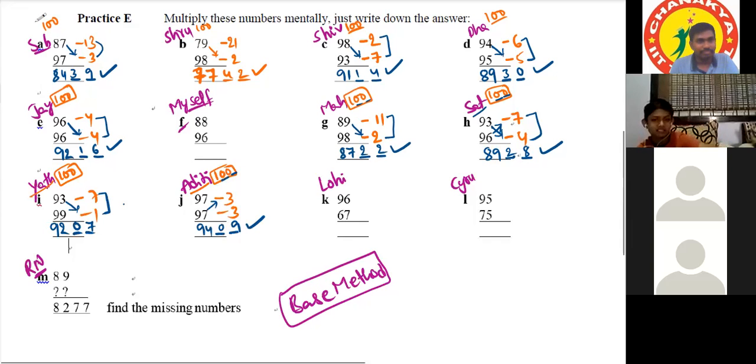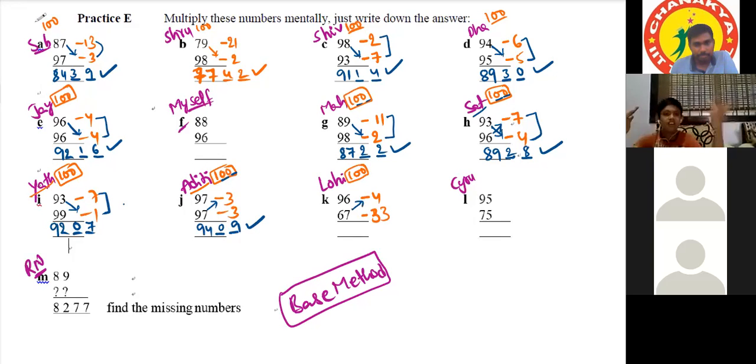Then Lohini. After a long time, you have taken a question. Yes, sir. So the base is 100. So 96 is minus 4. Okay. And 67 is minus 33. Okay. Now we have to subtract. Which is easy? 96 minus 33 is easy, or 67 minus 4 is easy? 67. Sir, I took 93 minus 33.